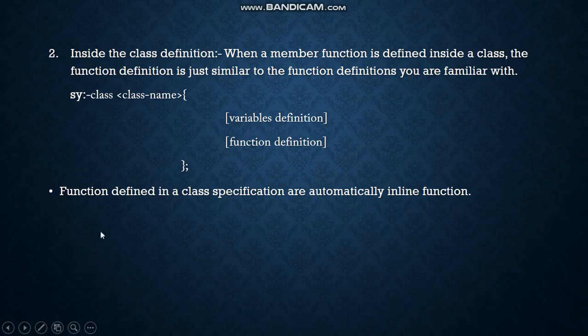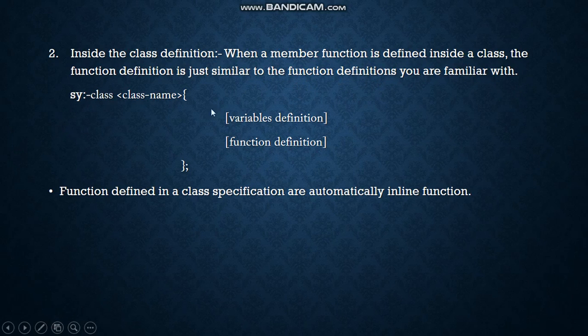Now let us see how to define it inside the class. When a member function is defined inside a class, the function defined is just similar to the function you are familiar with.